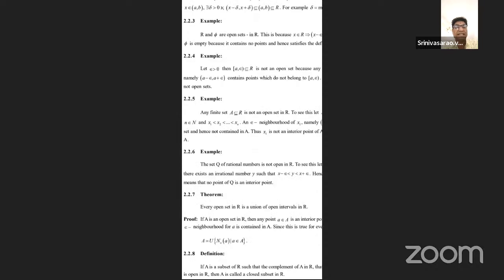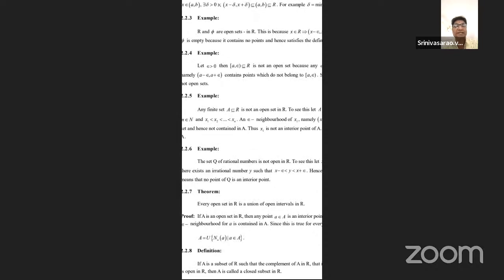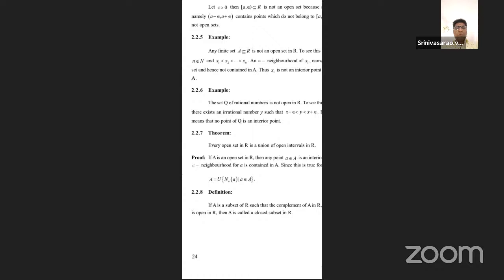Now here the neighborhood of x minus epsilon, x plus epsilon is contained in the set. Because the empty set means there are no points, it satisfies the definition of open sets. Because there are no elements in the empty set, automatically it has neighborhoods of points and interior points. So a set consisting of neighborhoods and interior points is called an open set. Okay, in the same manner there are so many.